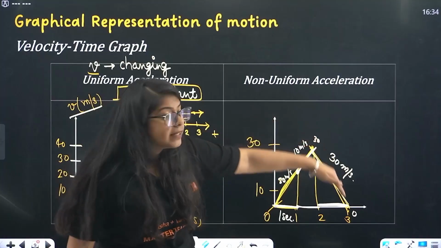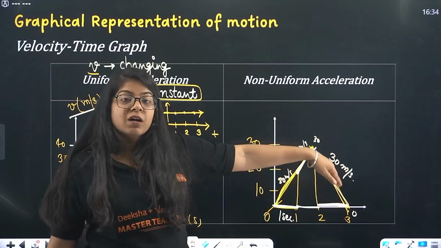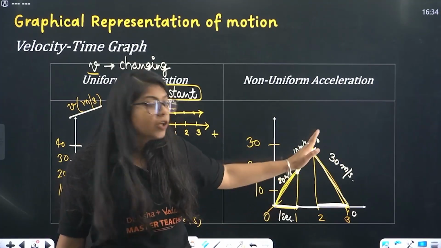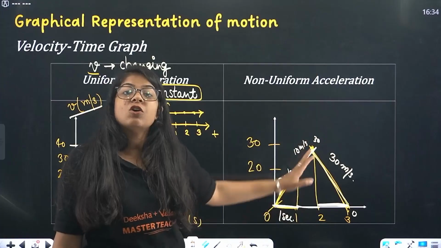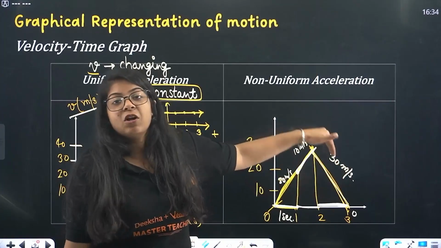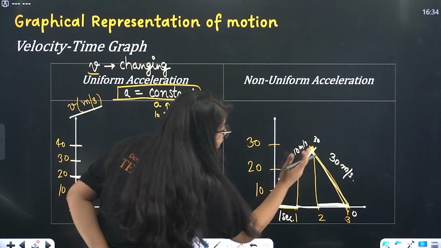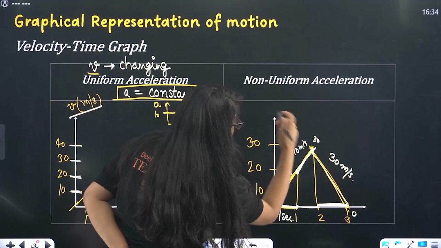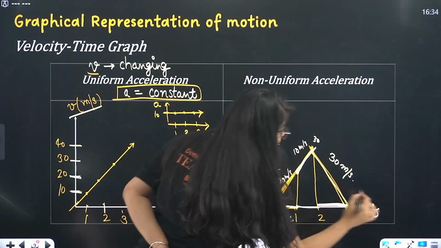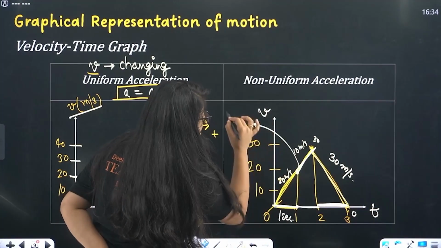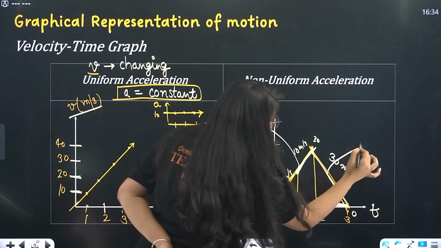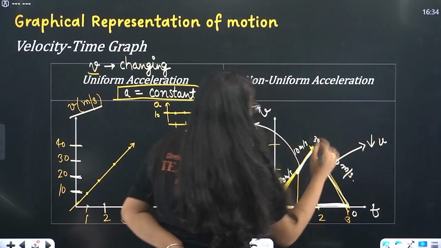And it is a downward curve. Upward curve means the vehicle is increasing in speed, increasing in velocity. This is decreasing in velocity. So this is what? Increase in velocity. This is what? Decrease in velocity. Velocity into time. This is what? Increase in velocity. This is what? Decrease in velocity.